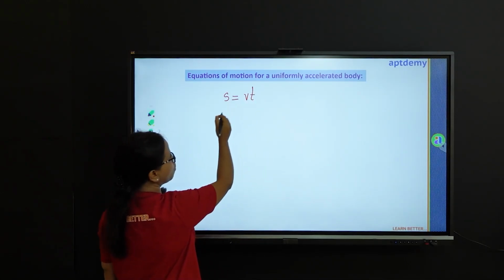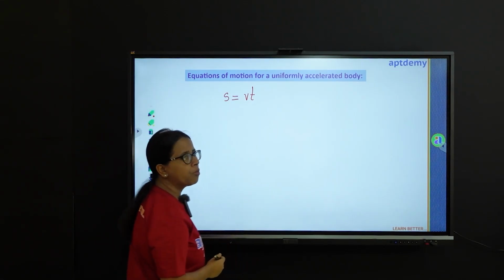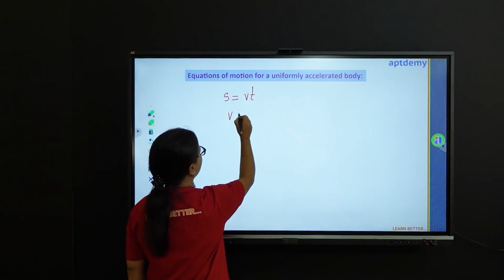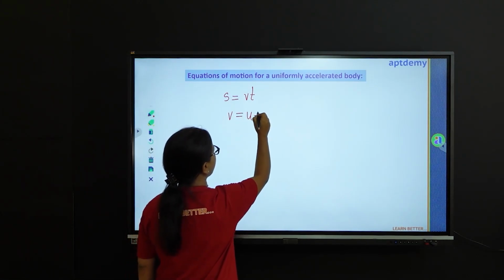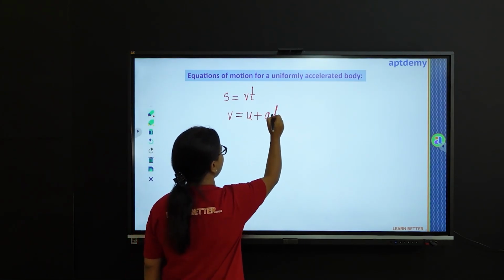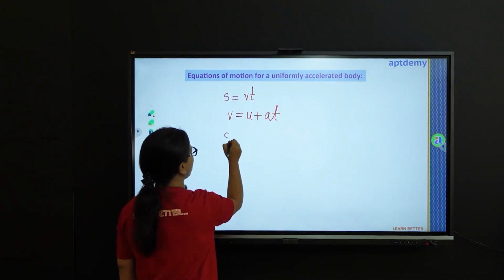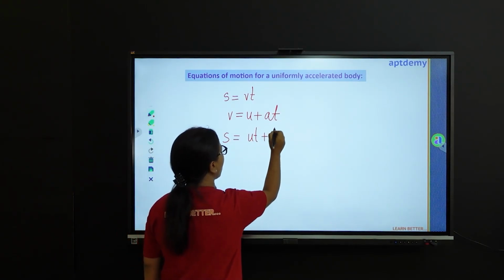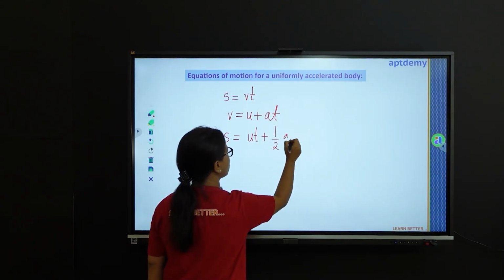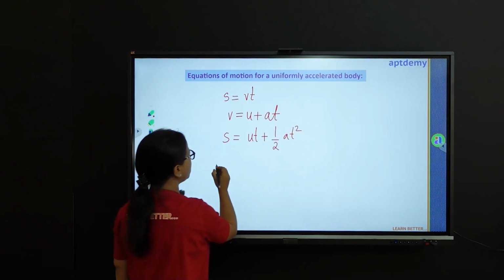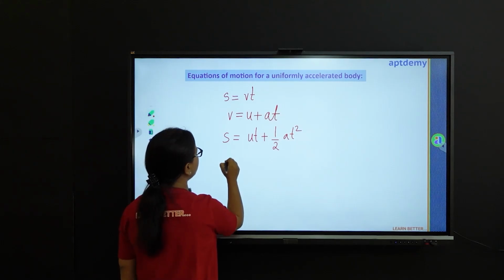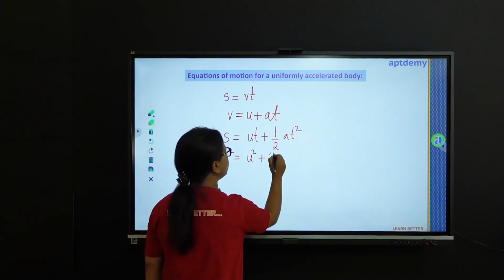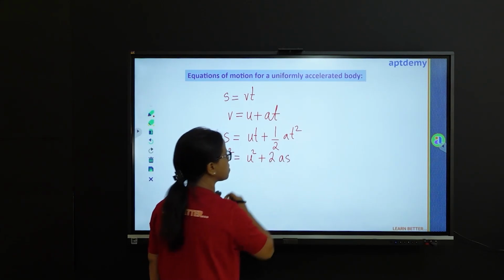And then we come to the equations of motion for a uniformly accelerated body, which is V equal U plus AT. Then we have S equal UT plus half of AT square. And finally, V square equal U square plus 2AS.